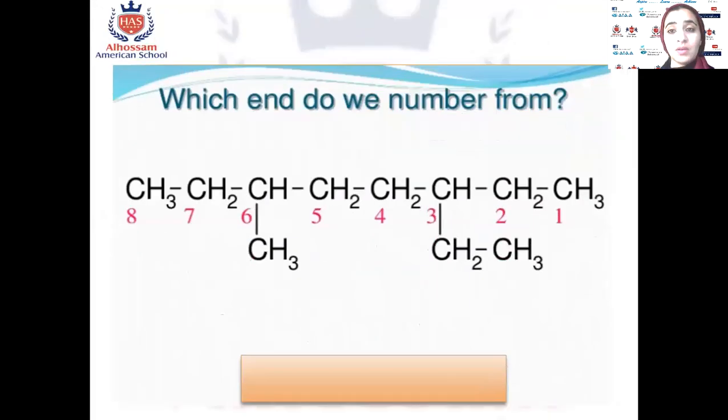Which end do we number from? Okay, we have here carbon number 3, ethyl. And if we count from left to right, we have methyl, which is also carbon number 3. We counted from the right. Why? Because the side chain at carbon number 3 is more dense than the side chain if we count from the left, carbon number 3. Okay? The ethyl group is more dense, it has 2 carbons, than the methyl group. So we will count from right to left.